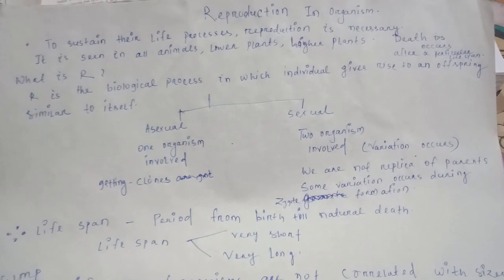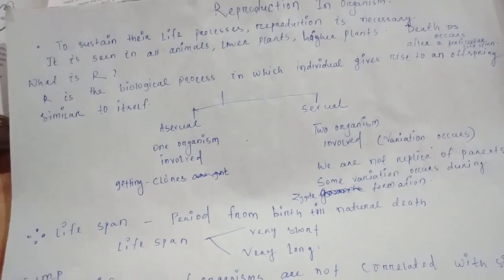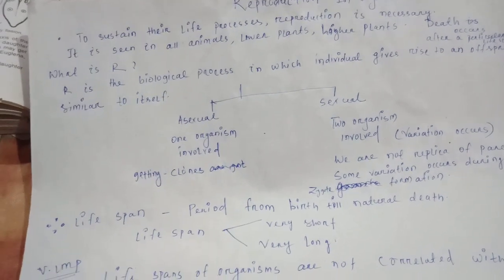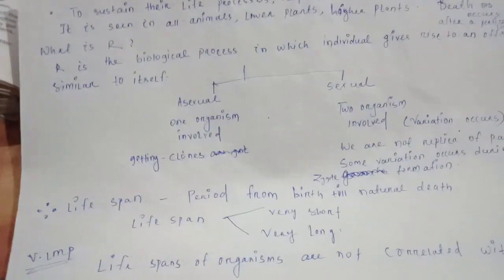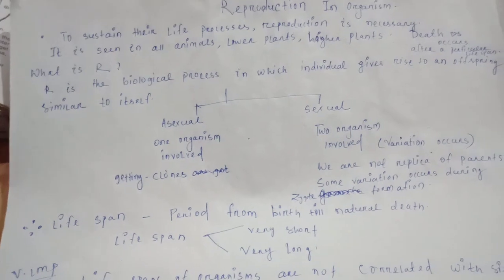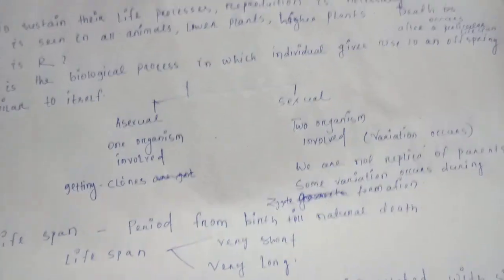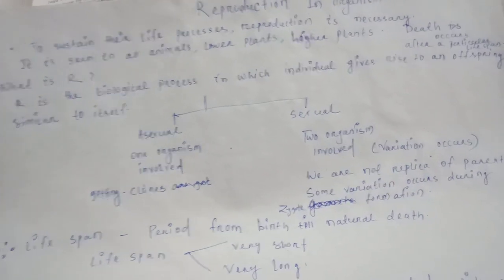Then we come to the definition, because all the things have a definite definition. So what is reproduction? Here I mention R means reproduction. The reproduction is the biological process in which an individual gives rise to an offspring similar to itself.